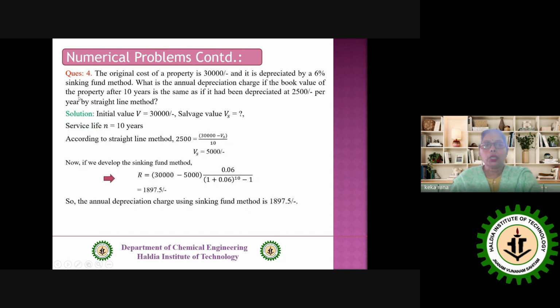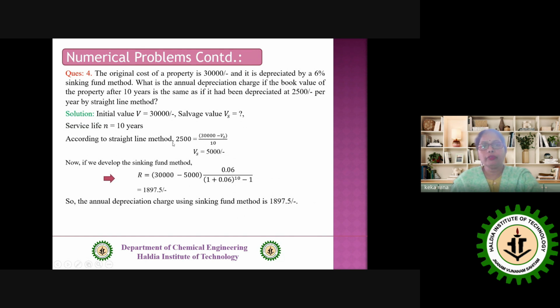Next problem. The original cost of a property is 30,000 and it is depreciated by a 6% sinking fund method. What is the annual depreciation charge if the book value of the property after 10 years is the same as if it had been depreciated at 2,500 per year by the straight line method? There is a combination of both methods. Okay, the gist of the problem: initial value is 30,000, salvage value we don't know, and it is 10 years.